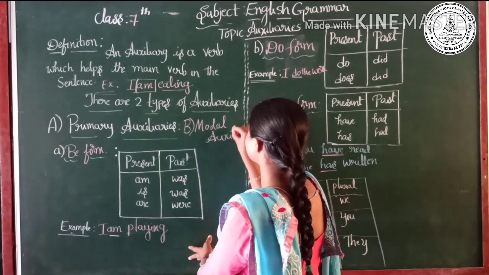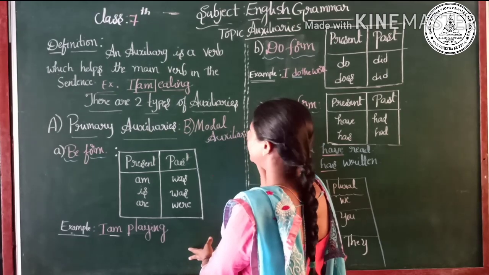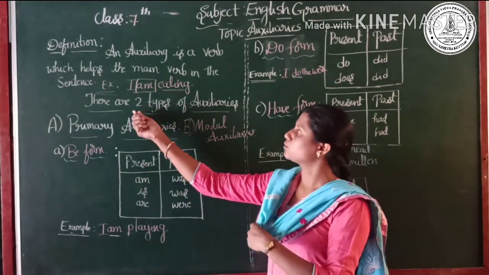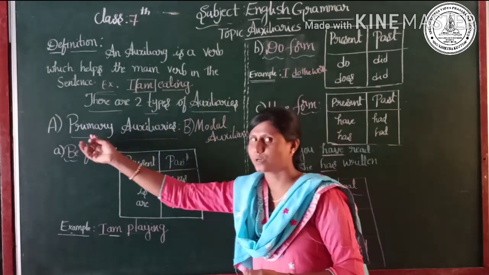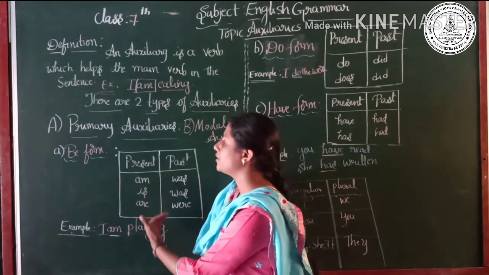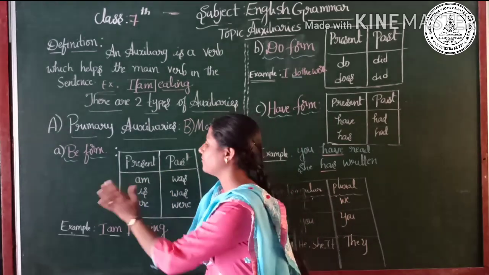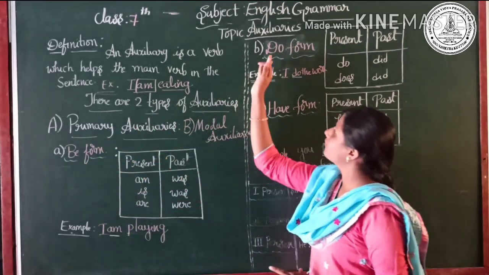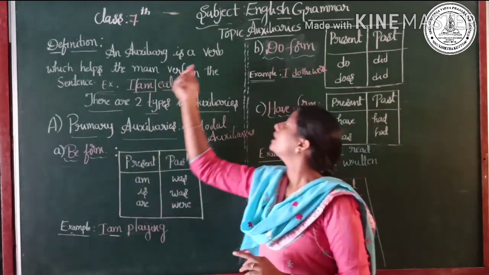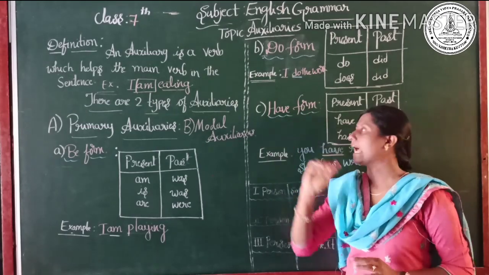First let us go on with what primary auxiliaries are. So majorly two types of auxiliaries: one is primary auxiliary, the other is modal auxiliary. Again, the primary auxiliary is differentiated into three forms. Fine. That is, the first one is be form, do form and then have form.